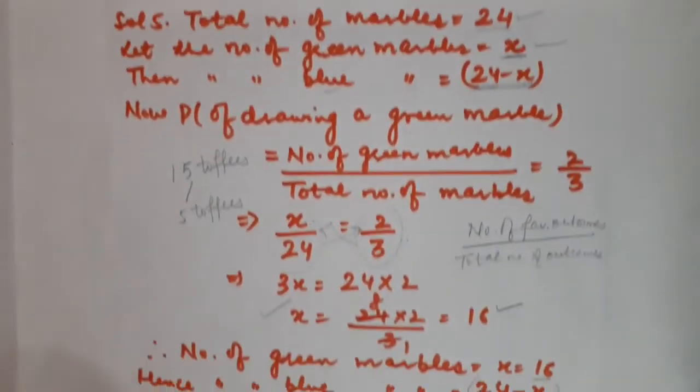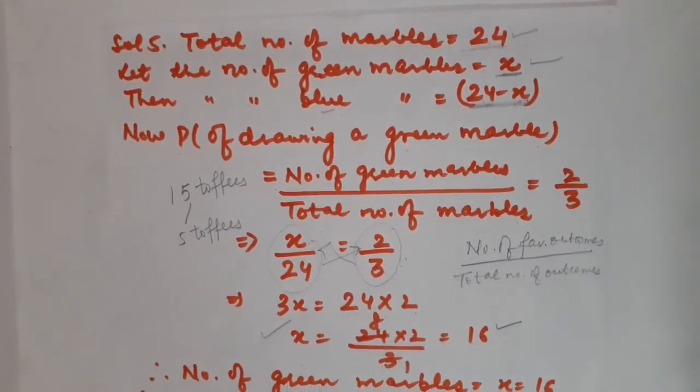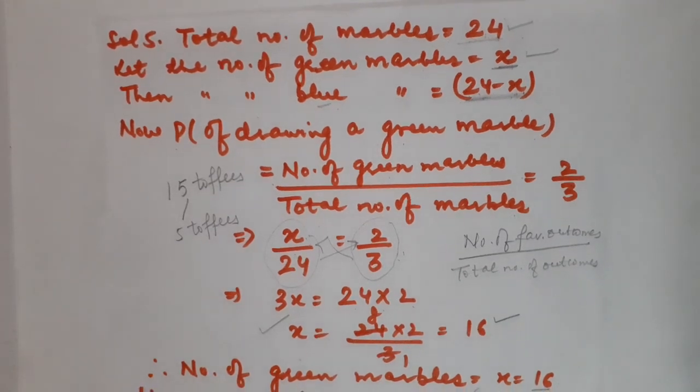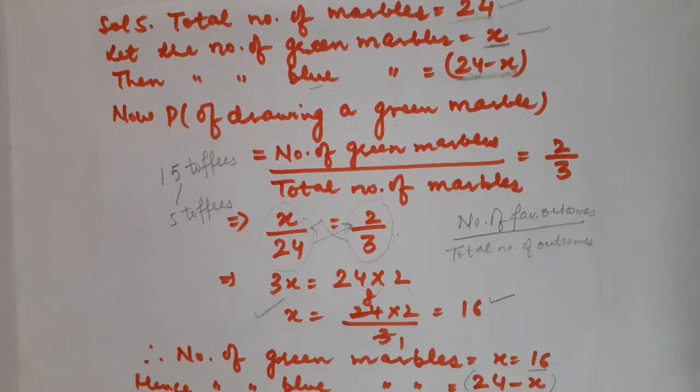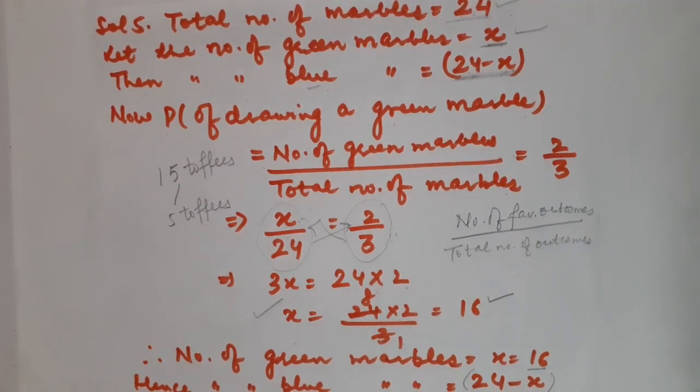Got it, children? Understood? So this was the last HOTS as well as the last question of NCERT of chapter number 15, probability. Clear? I hope you all have understood whatever is taught today in today's lecture. Still, if you are left with any doubt or any query, then you can resolve those queries during live classes.